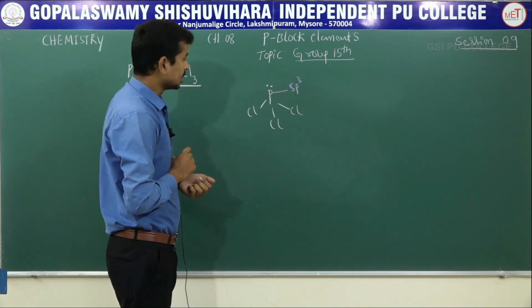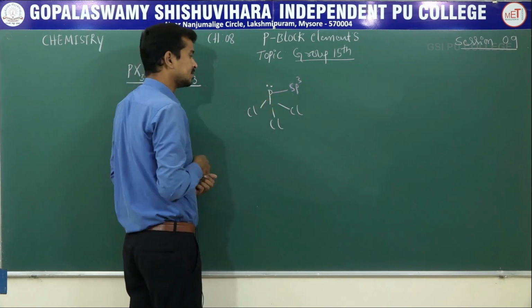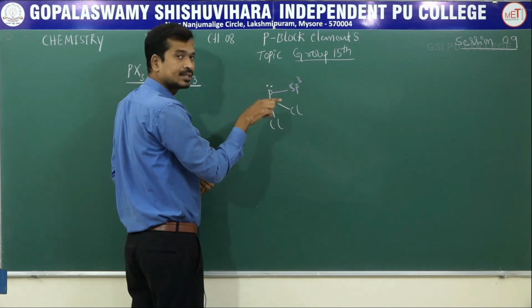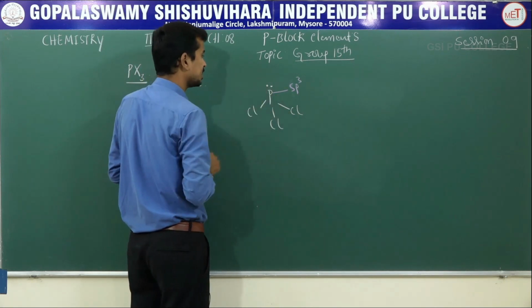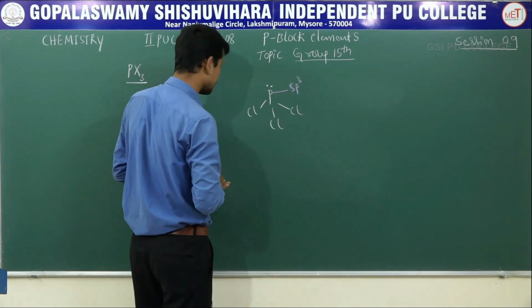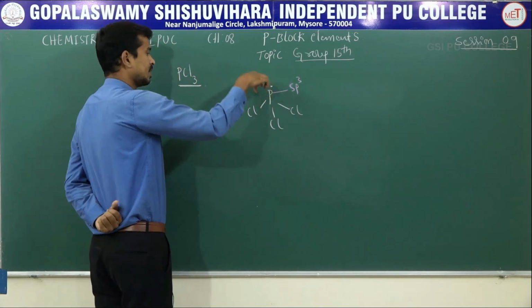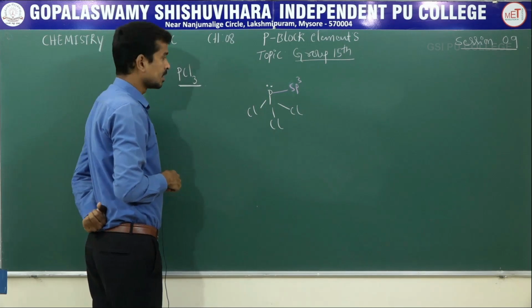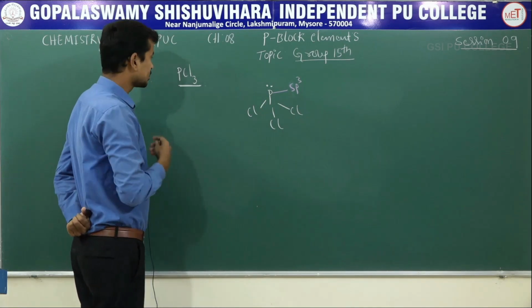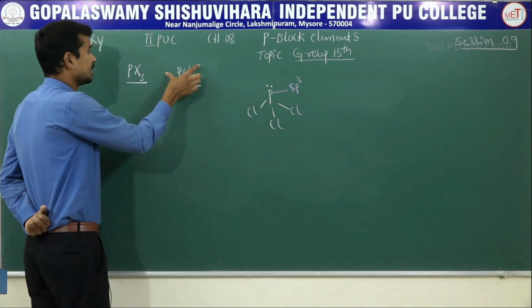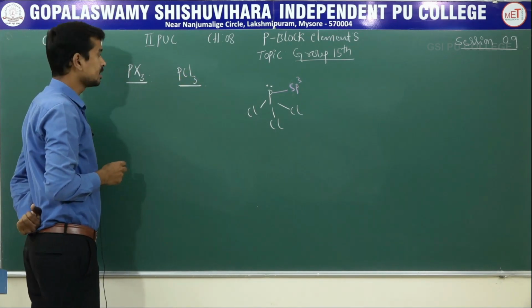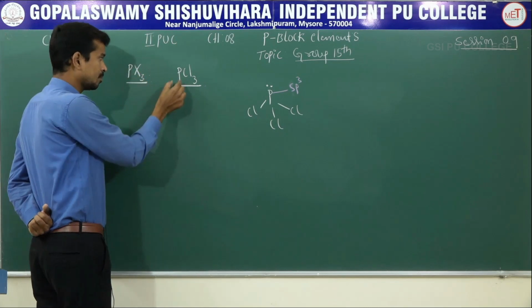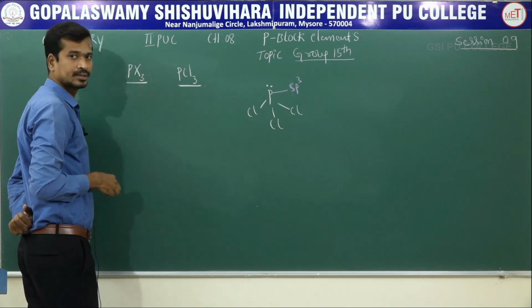Clear? It is a pyramidal shape. Okay, right? NH3 is the same, a pyramidal shape. The hybridization of phosphorus in phosphorus trihalides is sp3. It's a pyramidal shape. Okay. Next, what are the chemical reactions of phosphorus trihalides, particularly phosphorus trichloride? Clear?